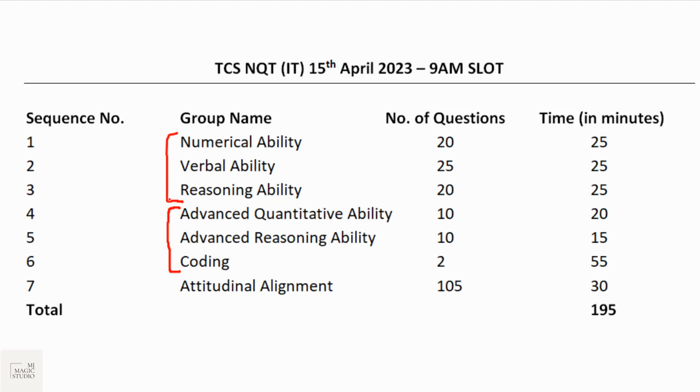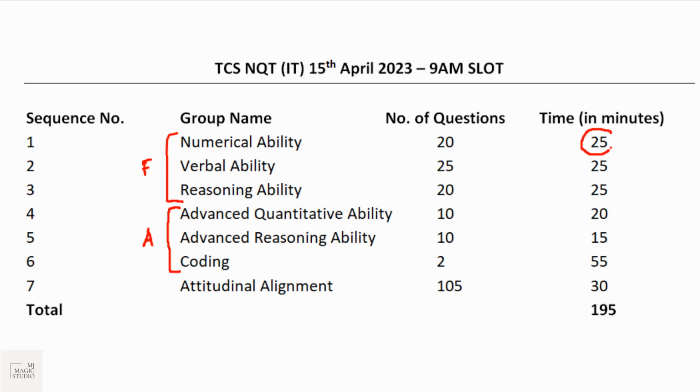So if you clear the first foundation level, only then your calculations for the advanced level will be taken into consideration. For the Ninja call you need to clear the foundation level, and for the Digital call you need to clear the advanced level also. In numerical ability there are 20 questions and 25 minutes would be given, but this is not a group timing.